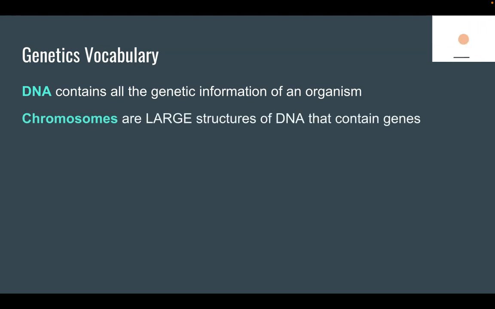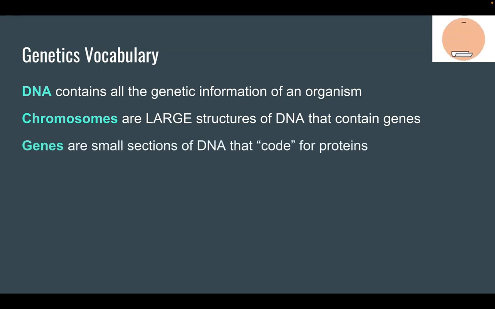Now, DNA is a really long molecule, so to fit it inside a cell, DNA is stored in chromosomes. Chromosomes are just large structures of DNA, and on those chromosomes are genes. Genes are the small sections of DNA that actually code for proteins.